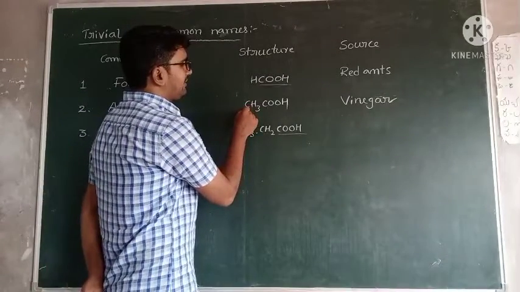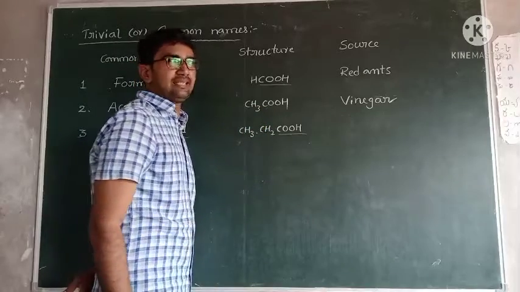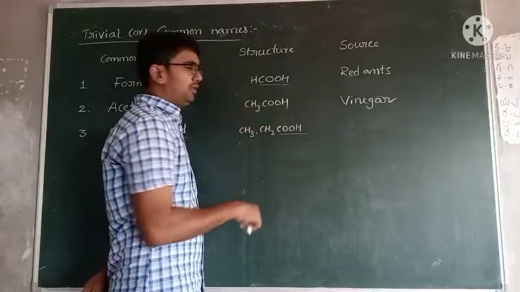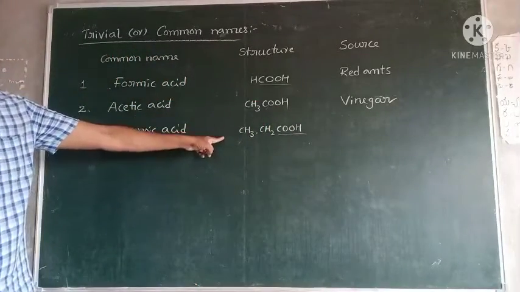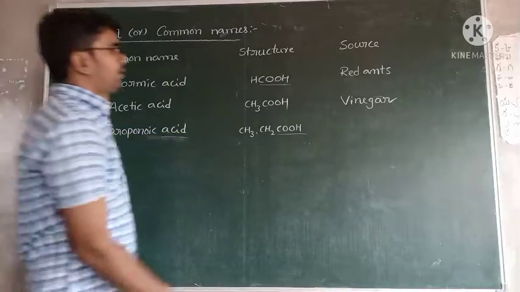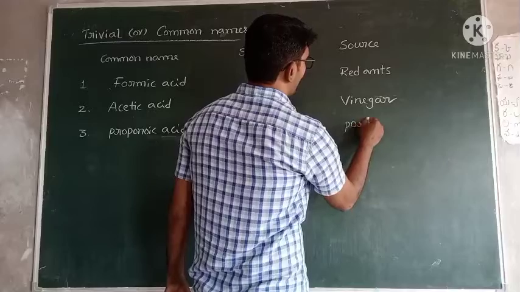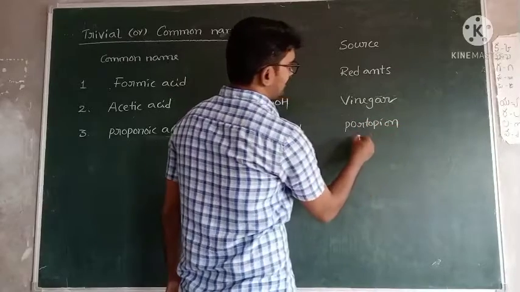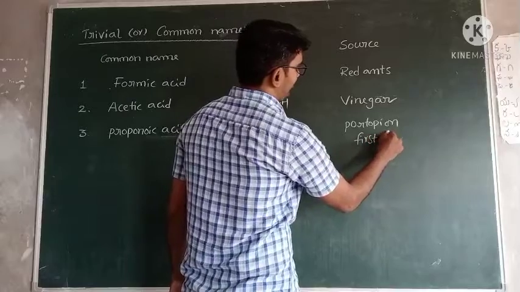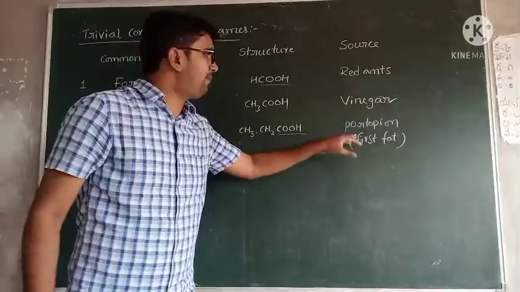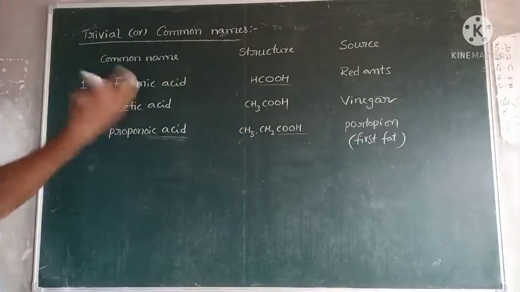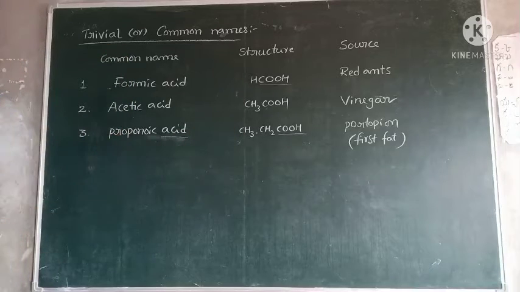The earlier one contains 2 carbons. 2 carbons means eth, 3 carbons means prop. So this is ethanoic acid, and this is propanoic acid. The source is fat; we know fats. Actually, what is the fat name? Propanoic acid is present in this fat. Next one, butyric acid.